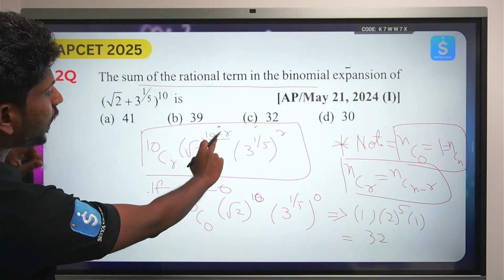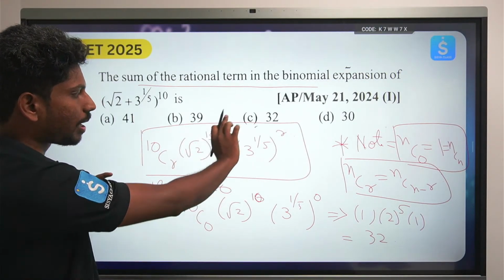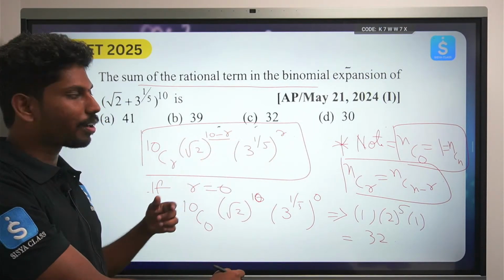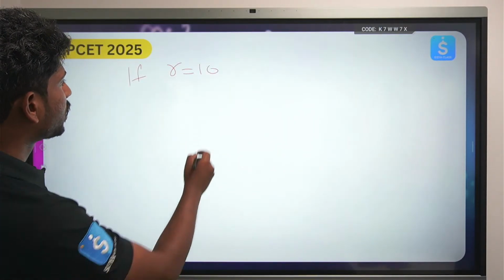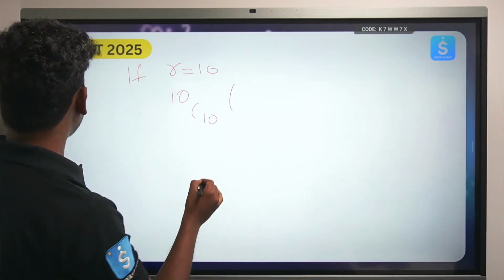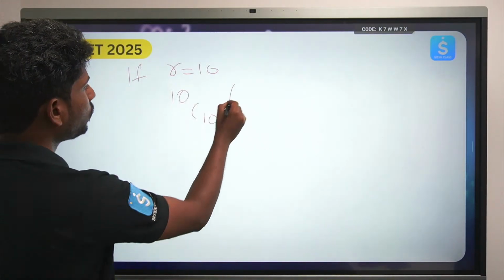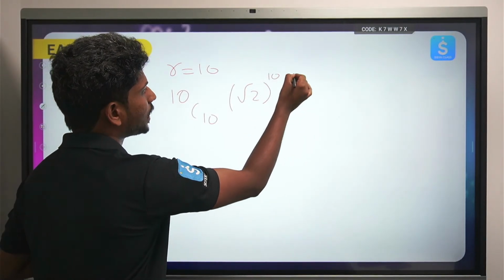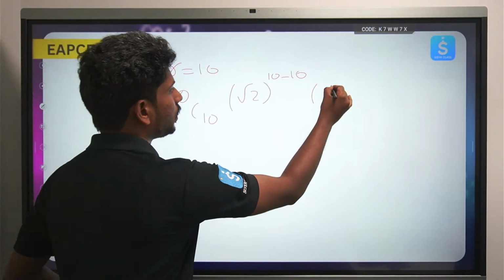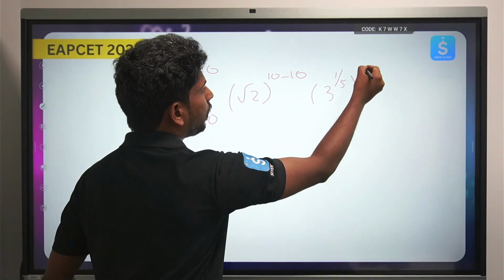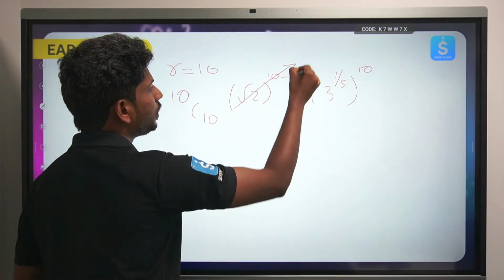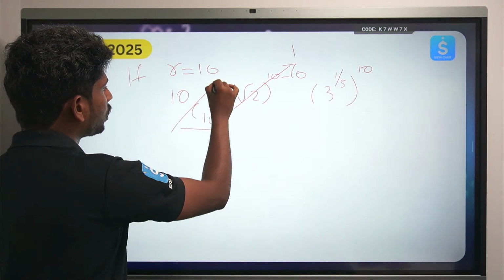When r equals 10, what happens to 10 minus 10? 0. So completely gone. But r power 10, so here 10 by 5, as it's a multiple of 5, 10 by 5 will be 2, so this will become 10c10 into root 2 power 0, I'm just writing it as 10 minus 10, into 3 power 1 by 5 whole power 10. So this will be completely 1, this will also be completely 1.